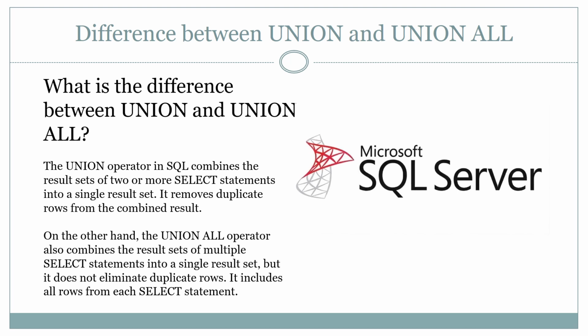The ninth question is, what is the difference between union and union all? The answer is, the union operator in SQL combines the result sets of two or more select statements into a single result set. It removes duplicate rows from the combined result. On the other hand, the union all operator also combines the result sets of multiple select statements into a single result set, but it does not eliminate duplicate rows. It includes all rows from each select statement.